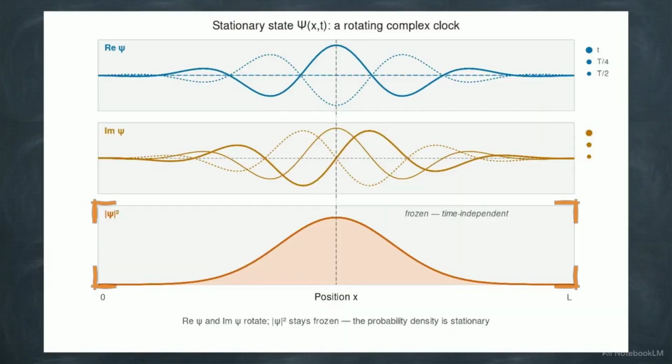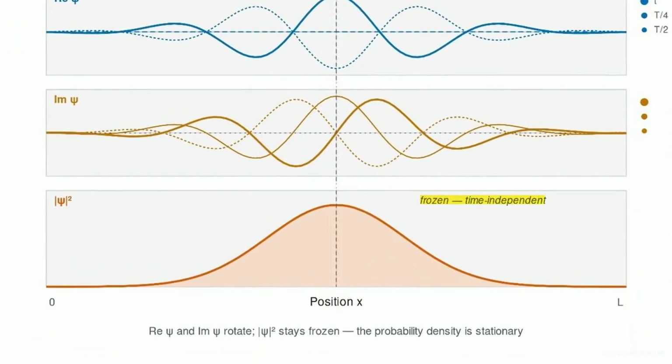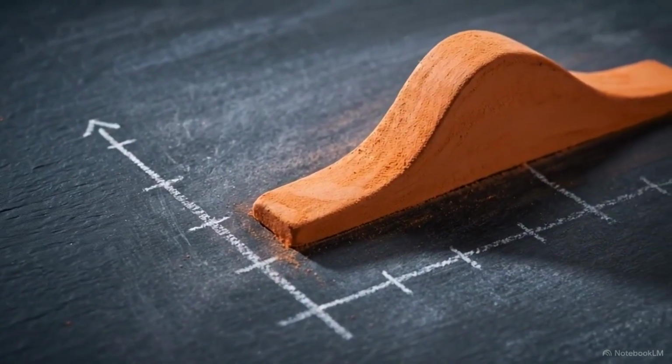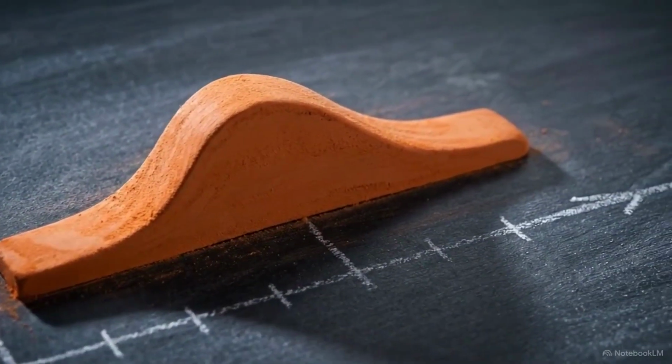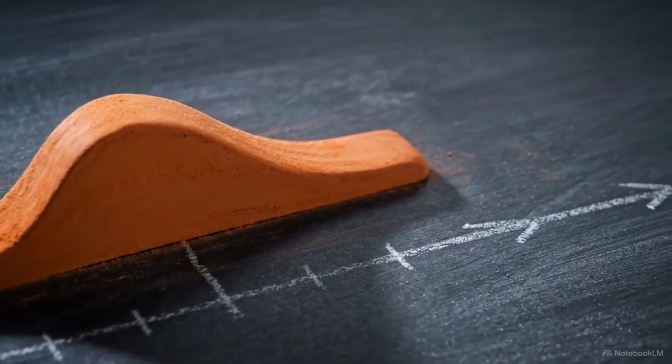In the bottom panel, you see the probability density. While the real and imaginary phases rotate furiously, the density curve remains perfectly static. The physical reality, the likelihood of finding the particle at any given coordinate, is completely frozen. This is why we call them stationary states.